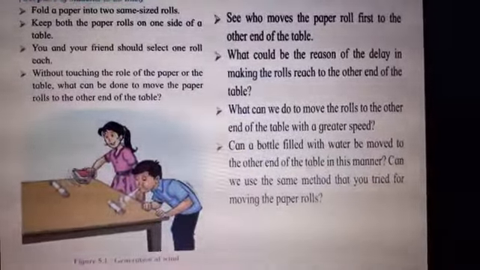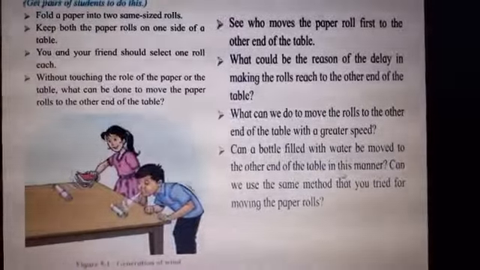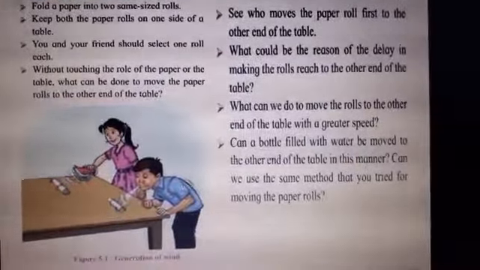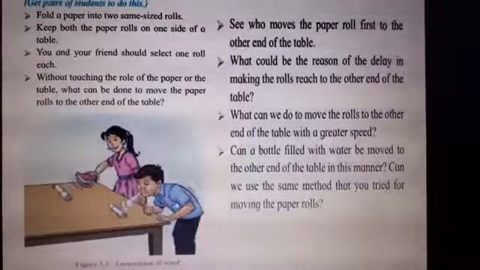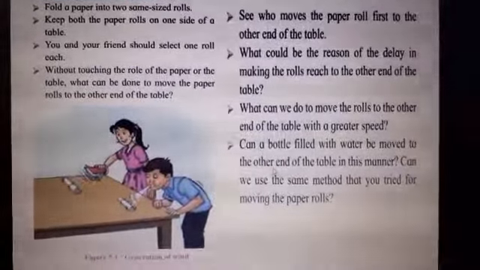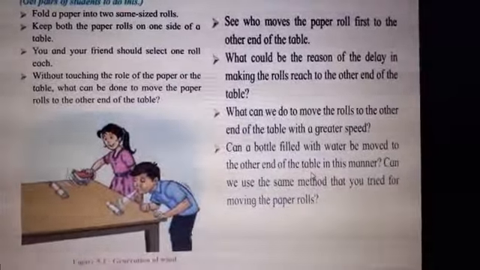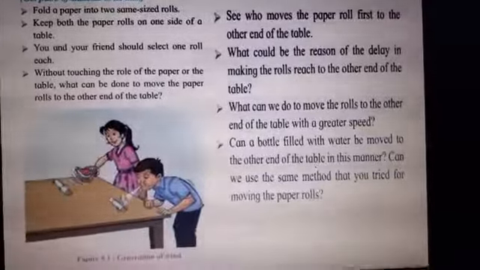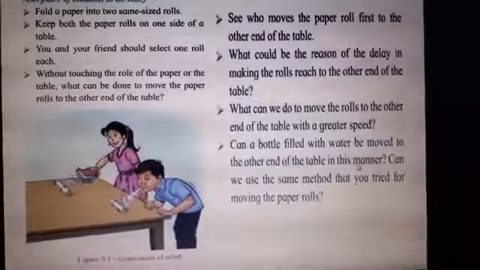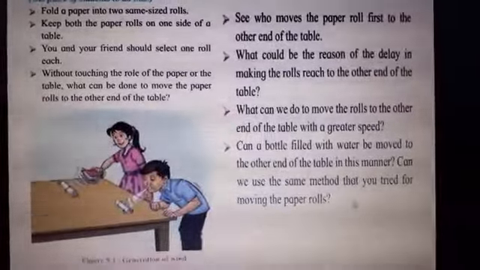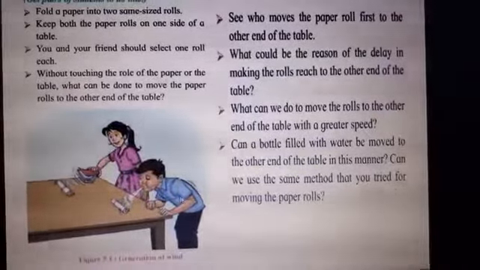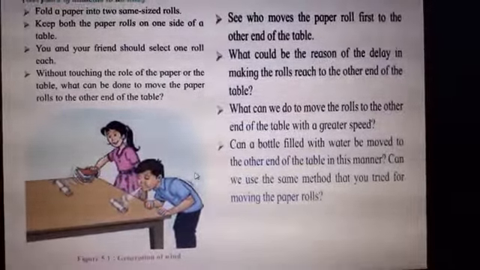Can a bottle filled with water be moved to the other end of the table in this manner? Suppose I keep a water bottle here filled with the water. Can you think it will move from one place to other with the help of the wind? No, it is not possible. Why? Because the water bottle is heavier due to the water. Can we use the same method that you tried for moving the paper rolls? Means, can we use the same thing even if I put the table fan, children, over there?